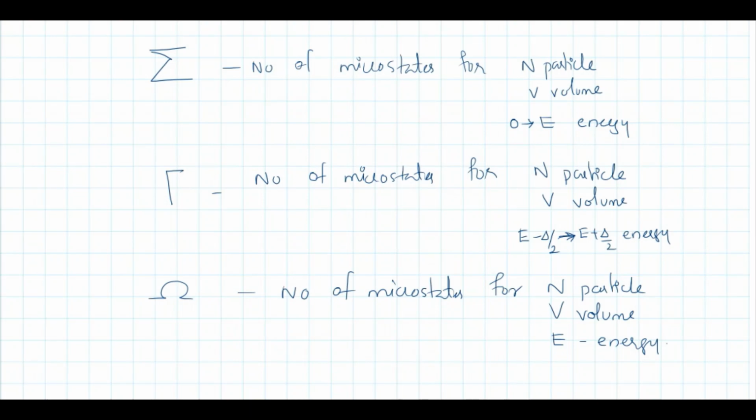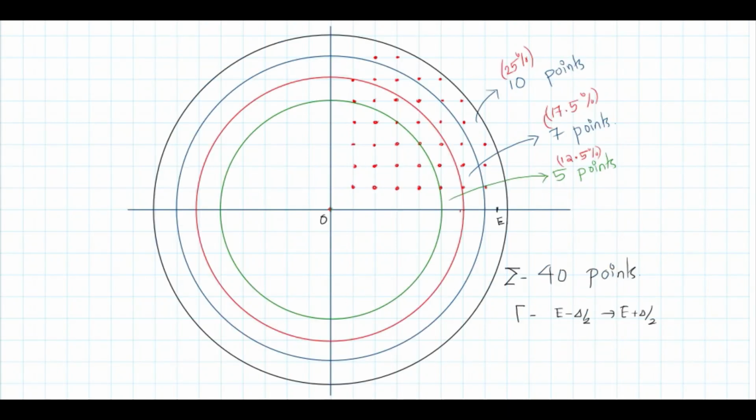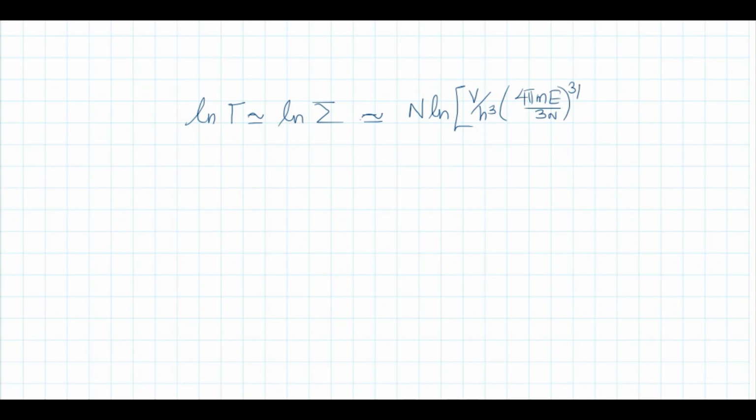So it is enough to calculate the value of log gamma or log sigma for calculating the number of microstates omega. Our final answer is log gamma, which is equivalent to log sigma. It is approximately equal to n log v by h cube into 4 pi me divided by 3n, all raised to 3 by 2, plus 3 by 2n. This number we will use for calculation of entropy, and that we will do in the next